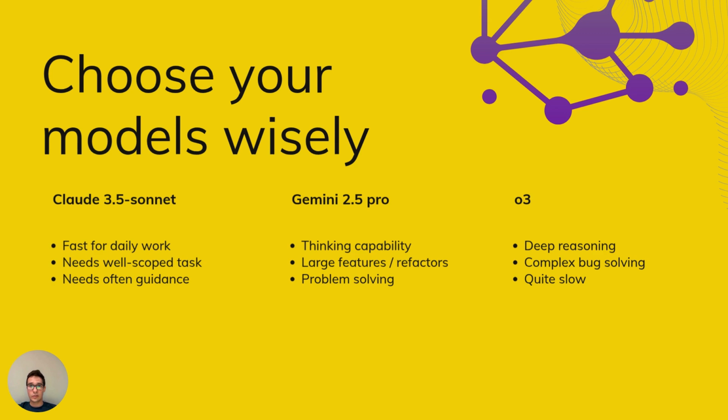Although, as I have said, it's very easy going with the reasoning too far, probably further than you would like for just simple solutions. And also, it's not very good at understanding deeply what the code is meant to do. So if I'm encountering a complex bug that I don't really understand even myself how to fix, I usually like to go with o3, which is a model that is very slow, but very good at understanding complex bugs and complex features, right? So this is my understanding of how these models work.